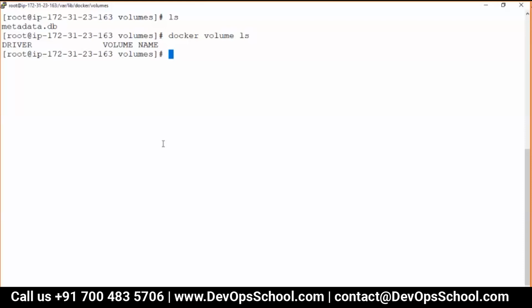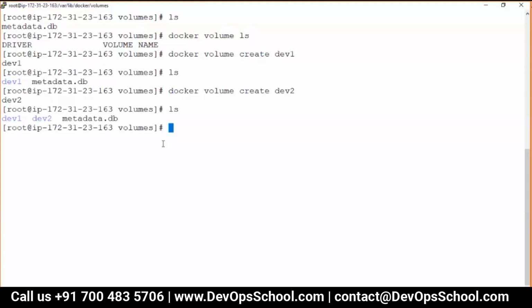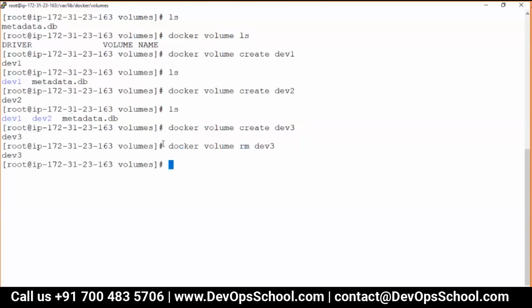Can I create a volume? Dev1, ls. Can I create one more volume? Dev2, ls. Can I delete a volume? Let's create one more, and this time rm. See here.